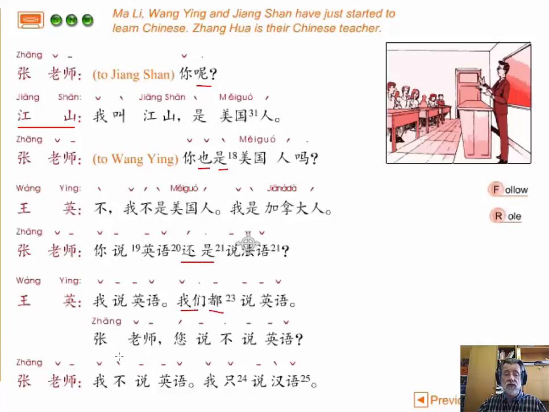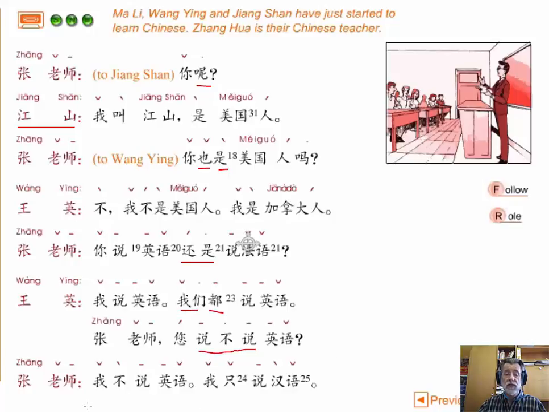So then Wang Ying asks the question, 张老师，您说不说英语? So I'm pretty sure you've already figured out what the question word or question phrase is here. So it's 说不说, that's our verb plus negative verb. And as you see there, there's no ma. We don't need that.